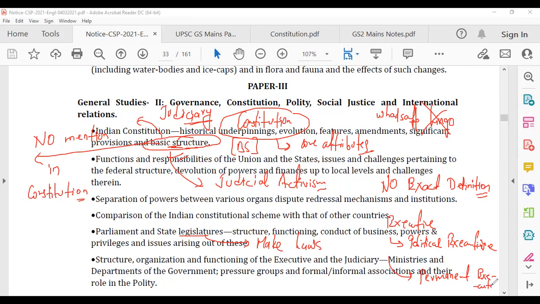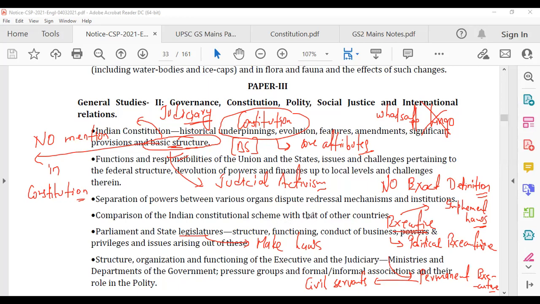right? They're there for 5 years. Permanent executive, you people, civil servants, they are permanent executive. It's not like you're there for 5 years. You will be there for a long period of time. So what executive does is implement laws. Judiciary reviews laws, whether laws are made according to the provisions of constitution or not. Fine. So this is basic structure.